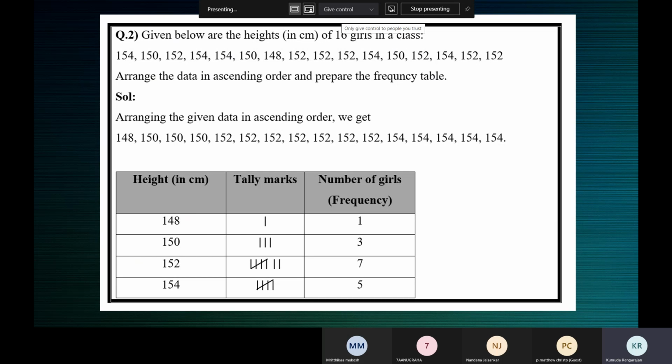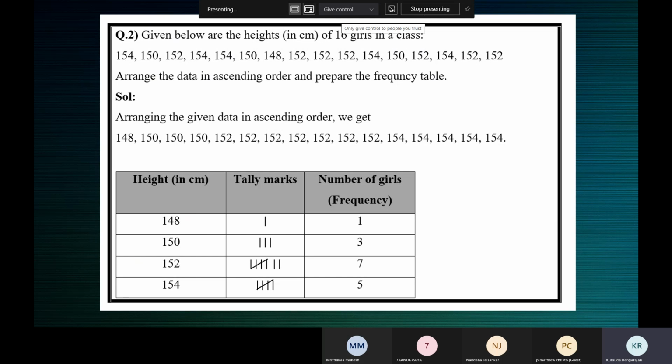Similarly, if you count, 152 happens 7 times. 152 is an observation of this data. And the observation 152 happens 7 times. So 7 is the frequency of the observation 152. And 154 happens 5 times.